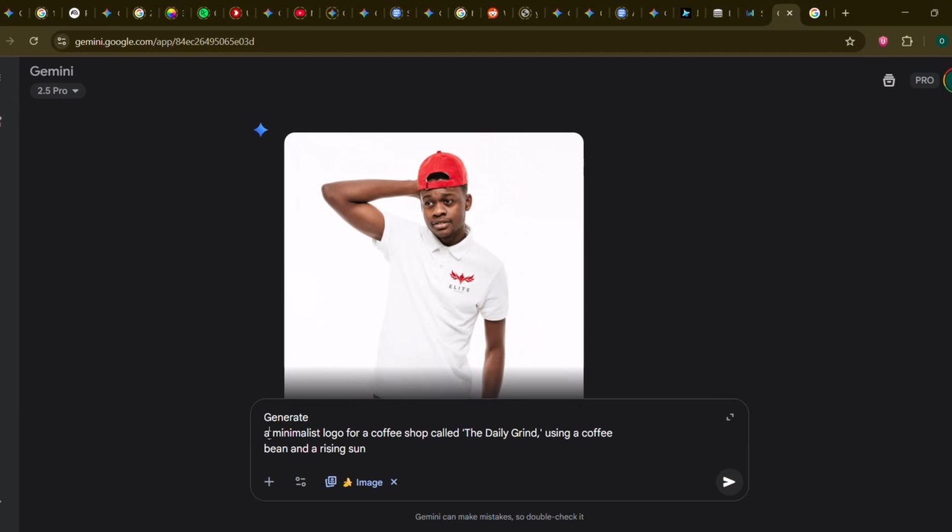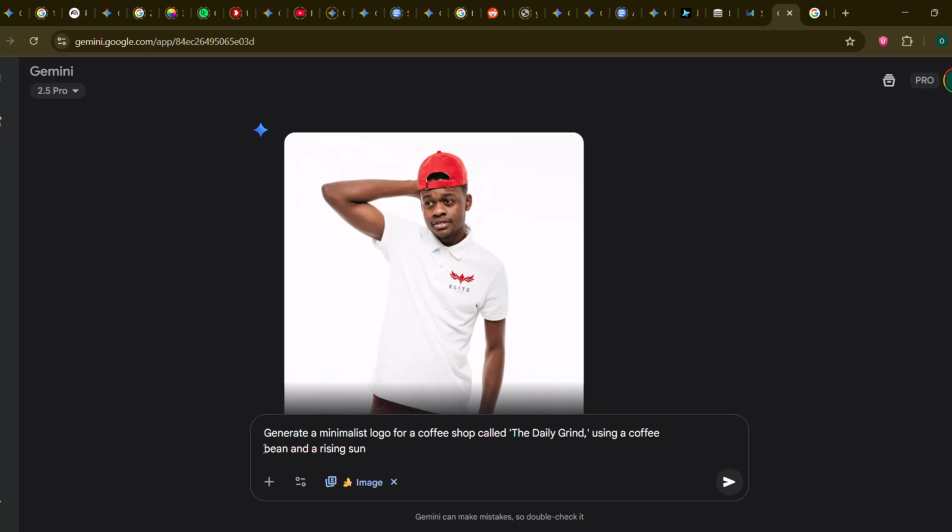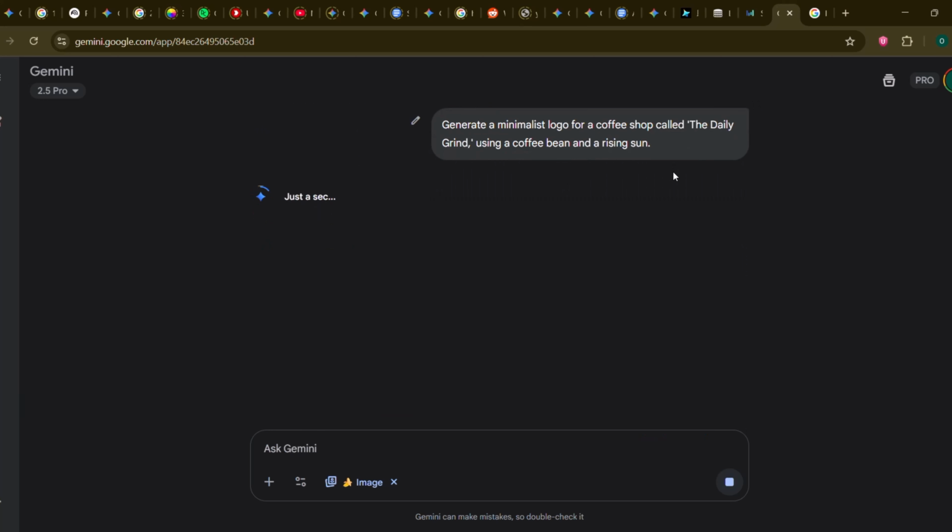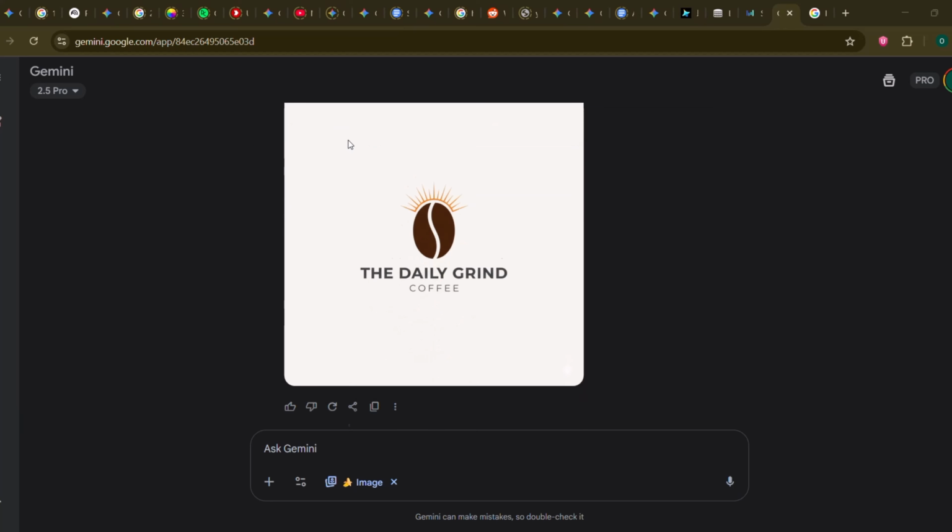17. Logo and icon generation. Need a simple logo fast? Generate a minimalist logo for a coffee shop called The Daily Grind using a coffee bean and a rising sun. It's a fantastic starting point for branding.